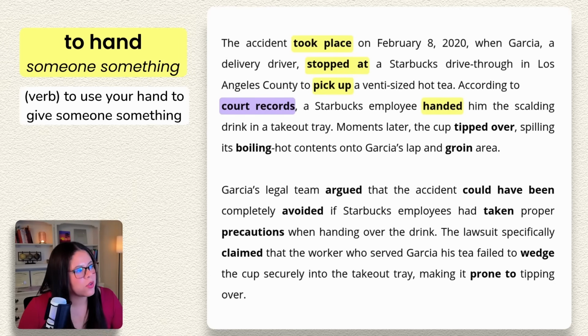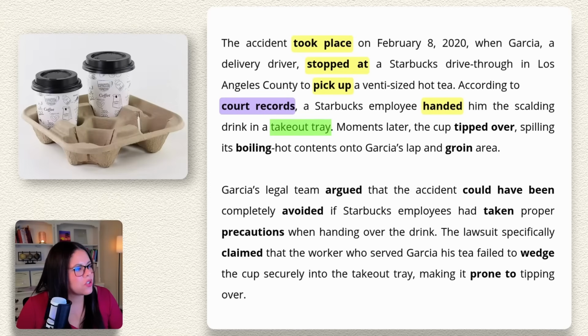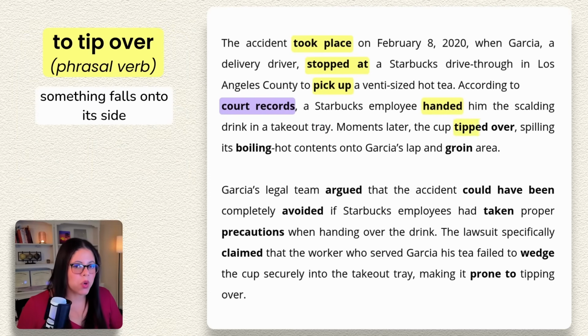So a Starbucks employee handed him the scalding drink, right? The very seriously hot drink in a takeout tray. So you've probably seen one of these if you've ordered food from a fast food restaurant before. So if something tips over, that means that it falls onto its side. So it was in an upright position, but it tipped over.